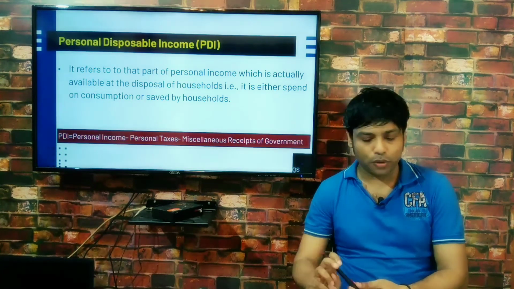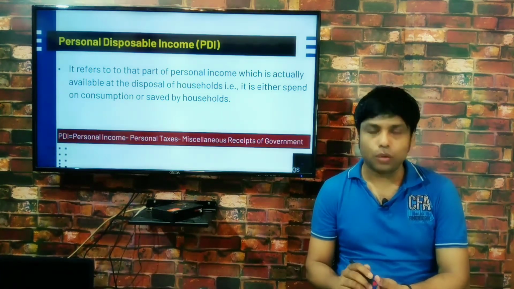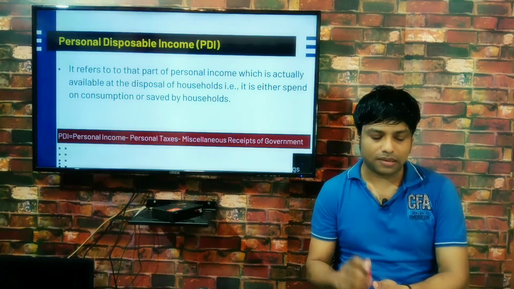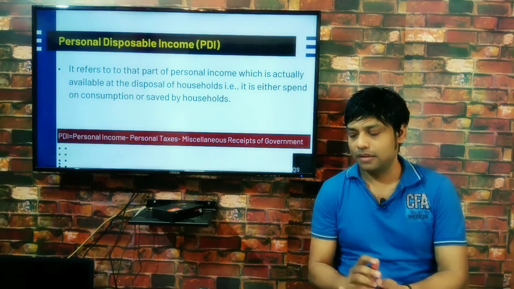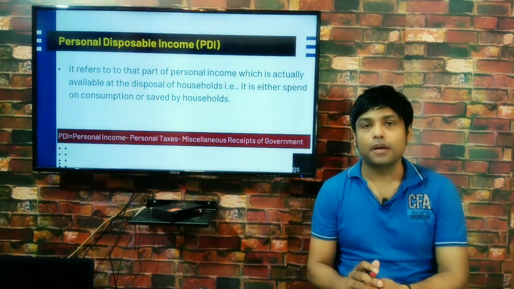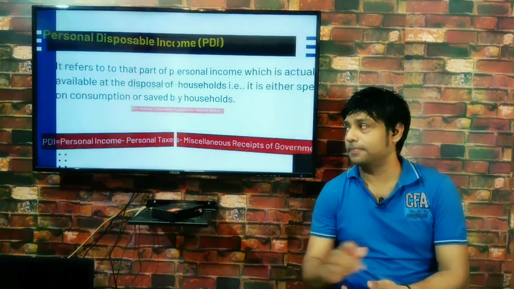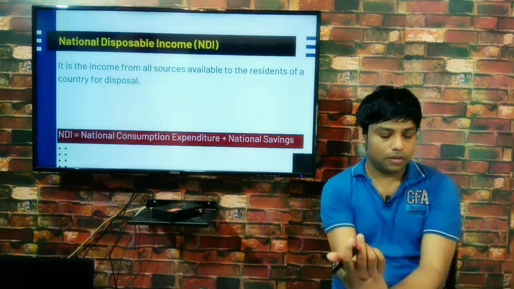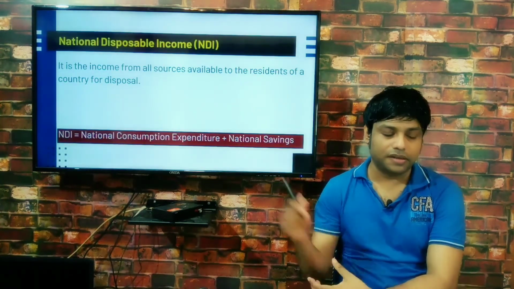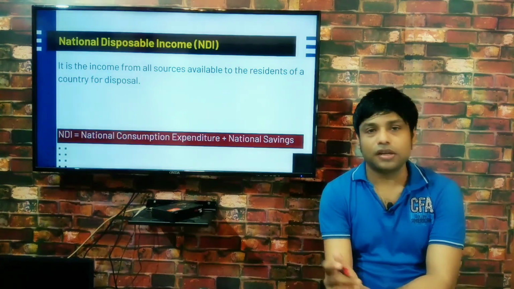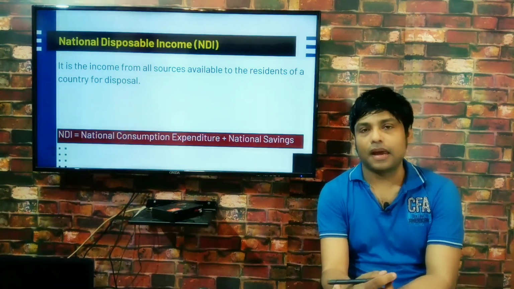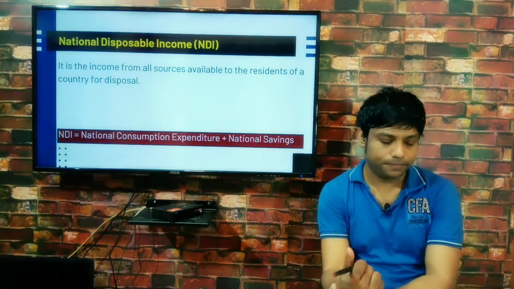There is another important concept which I would like to discuss in this class, that is national disposable income. So let me change the slide. So here it is, national disposable income, NDI in short.